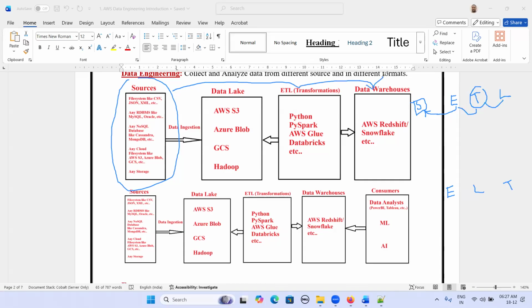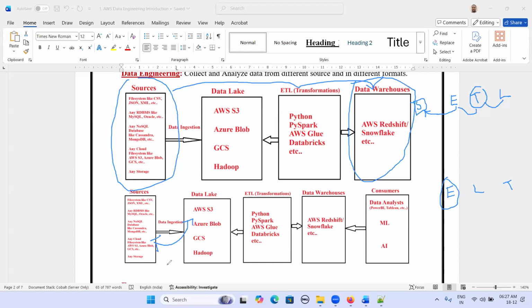We load the data into the data warehouse. So ETL means extracting data from sources, applying the transformation, and loading the data into the warehouse. So the warehouse contains only results. In the ELT process, we extract the data from different sources.